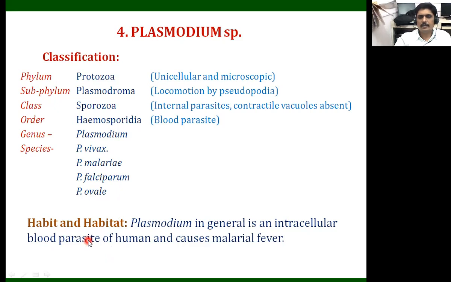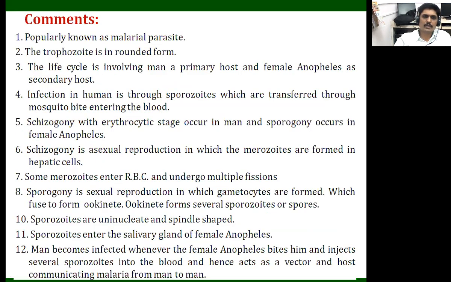Next, habit and habitat. Plasmodium is an intracellular blood parasite of humans and causes malarial fever. We should know that when a person is infected with the malarial Plasmodium parasite, there is fever and a feeling of chill. That's why we call it malarial fever. It is transmitted by Plasmodium, and the vector is the Anopheles mosquito. It is popularly known as the malarial parasite.